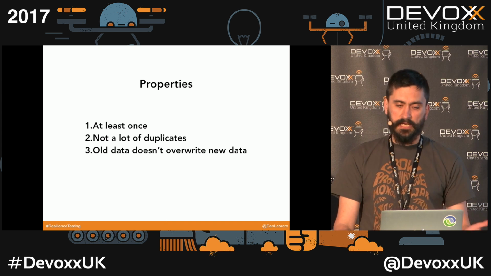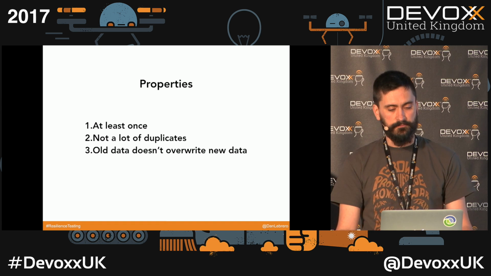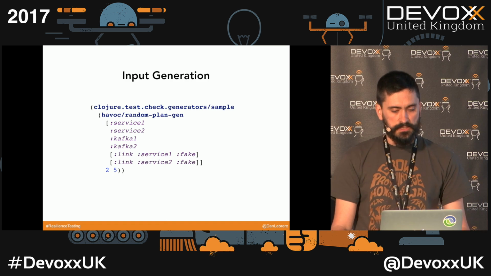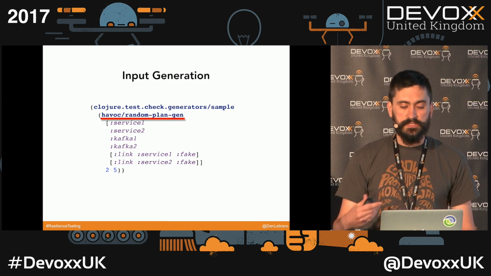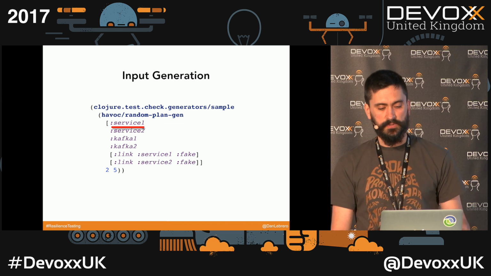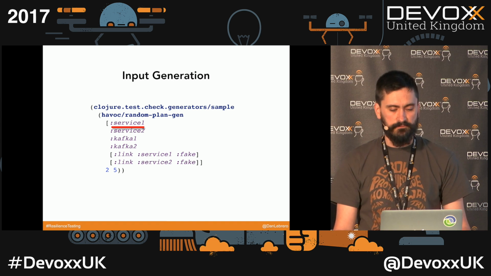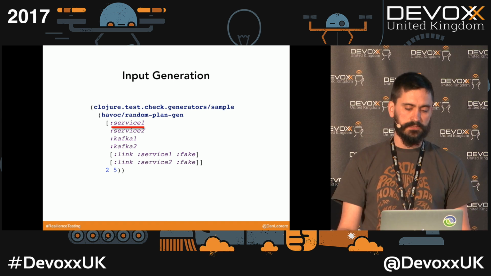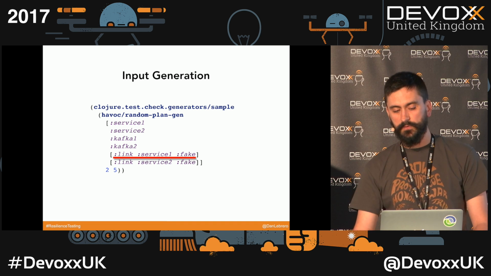IG Havoc comes with a function to be able to generate those random resilience plans. So that's the function. And what we are specifying is which things we want to break. In this case, we are saying that we want to break service 1, service 2, Kafkas, and we want to break the network link between those two components.